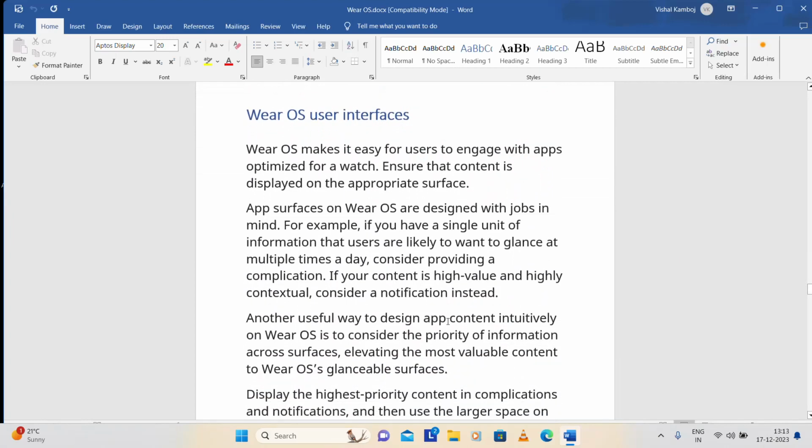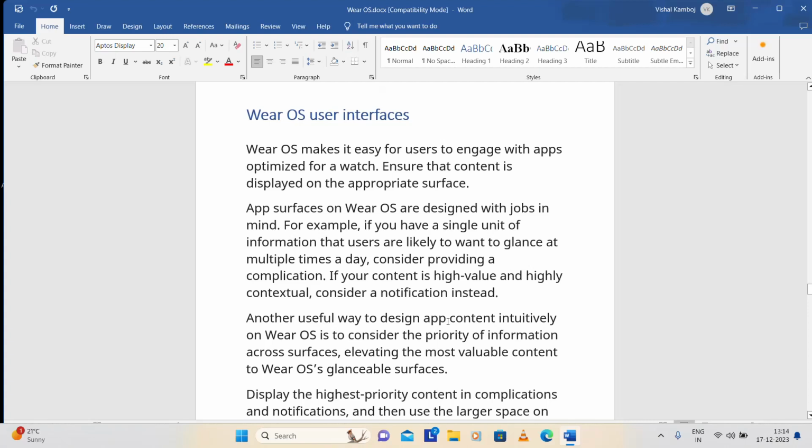The user interface is also very important. Wear OS makes it easy for users to engage with apps optimized for the watch. Ensure that the content is displayed on the appropriate surface. App surfaces on Wear OS are designed with jobs in mind. If you have a single unit of information that users are likely to glance at multiple times a day, consider providing a complication.